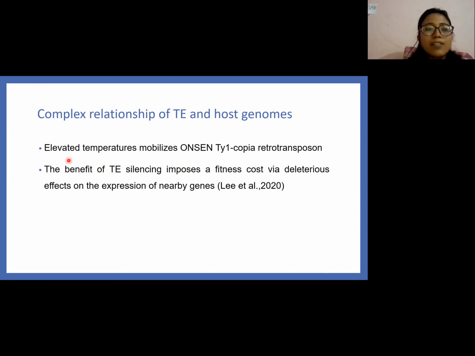For example, elevated temperature mobilizes the Onsen TY1/copia retrotransposon. The benefit of transposable element silencing imposes a fitness cost via deleterious effects on the expression of nearby genes. So transposable elements act as a double-edged sword for host genomes.